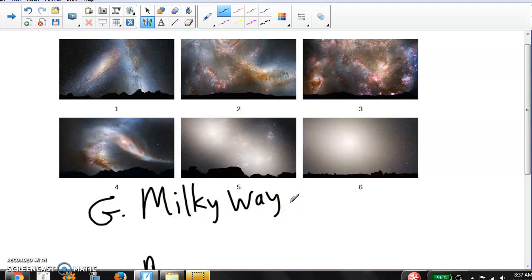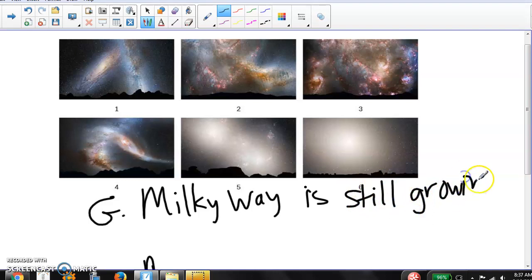That Sagittarius dwarf, like I said, some of those stars will become part of our galaxy. That's kind of a cool thing. I mean, it's 13 billion years old, but it's still growing.